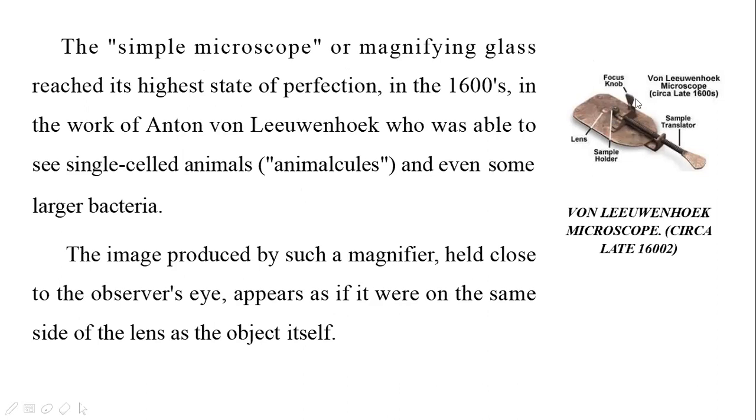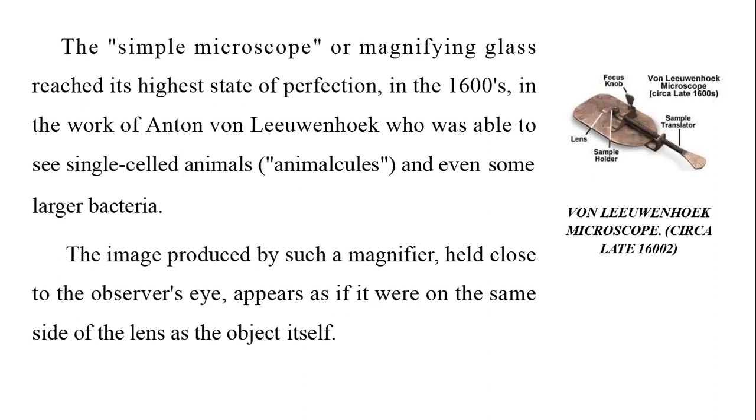Here you can see this is the focusing knob, this is the lens, this is the sample holder, and this is the sample translator. So this is the overall microscope, which is very small in size. It was constructed by Antony van Leeuwenhoek, and using such simple microscopes he was able to see single-celled animals like protozoa.